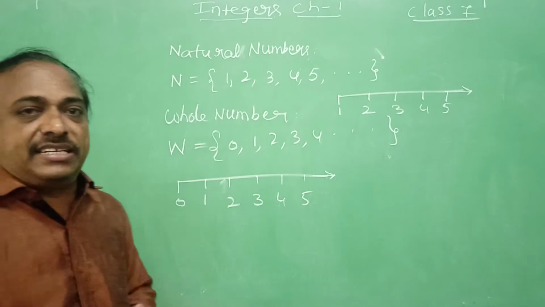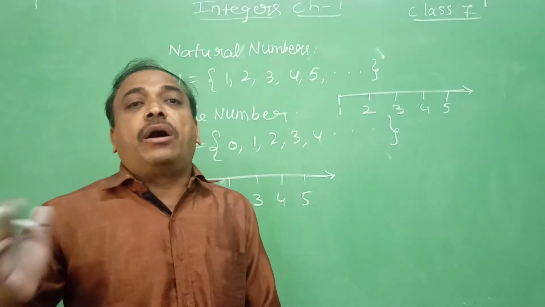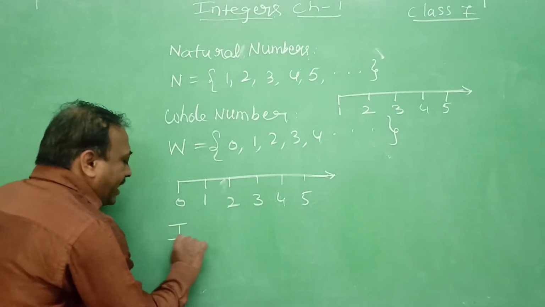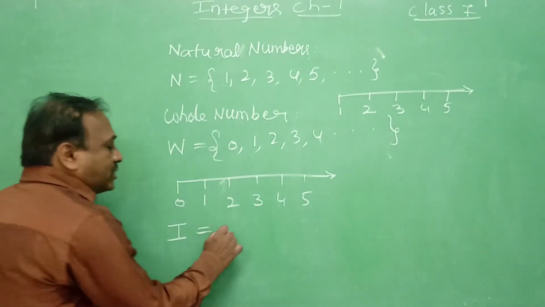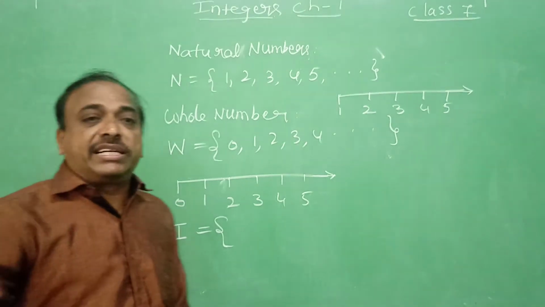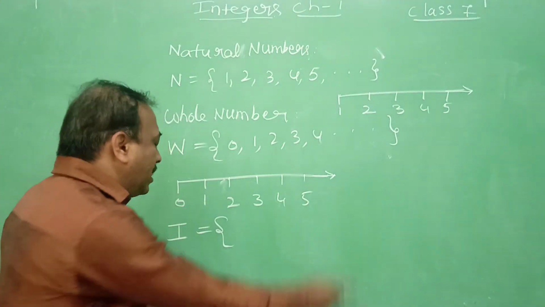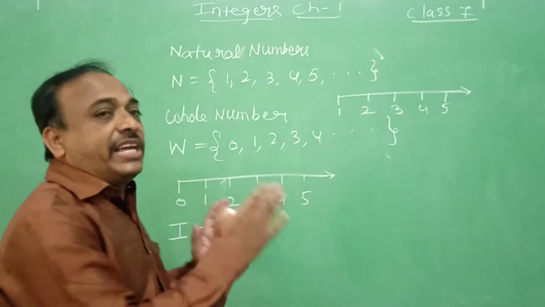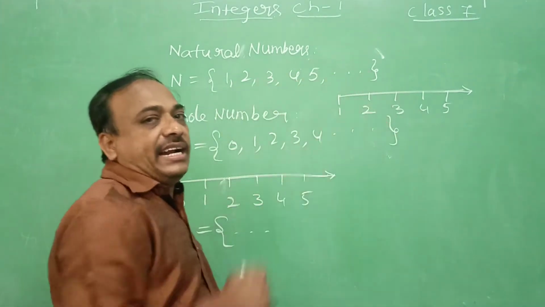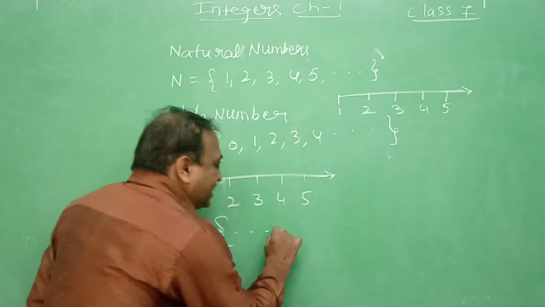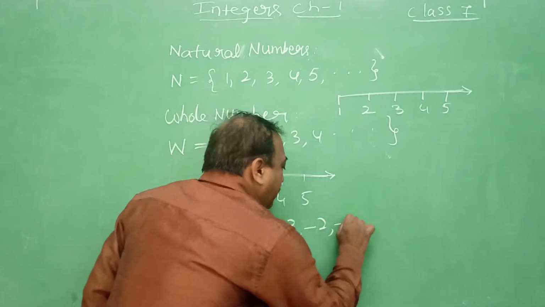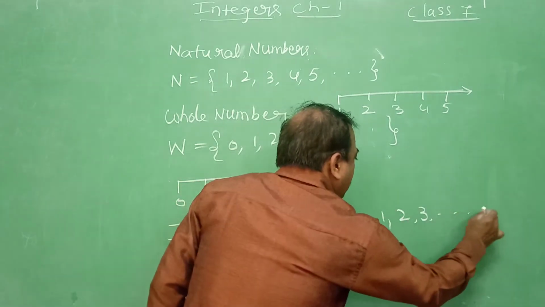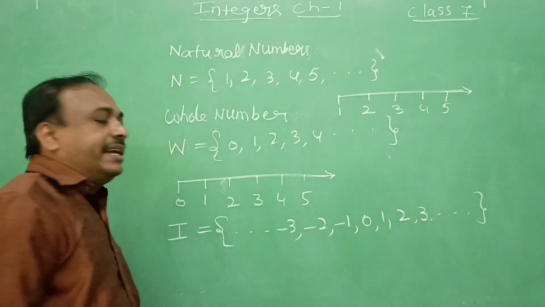The set of integers is denoted by either I or Z. So I is equal to the set of integers, both positive and negative, and so on, because it is endless in both directions, on the left side and right side of 0. So minus 3, minus 2, minus 1, 0, 1, 2, 3 and so on. These are the integers.